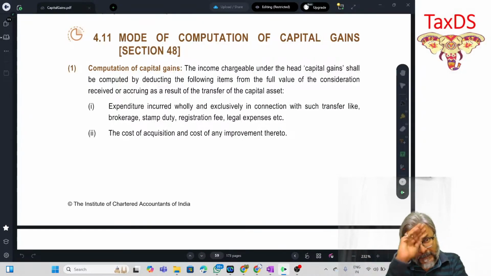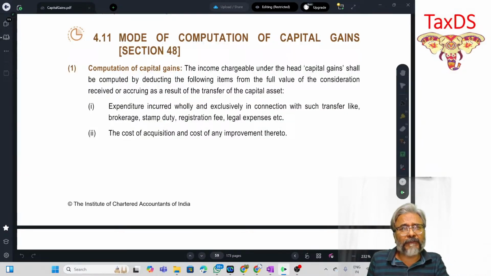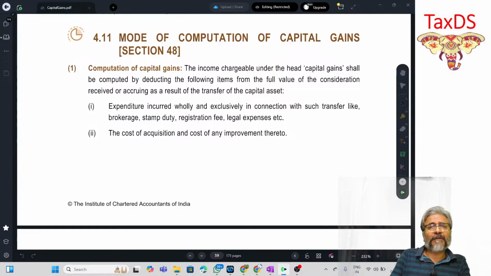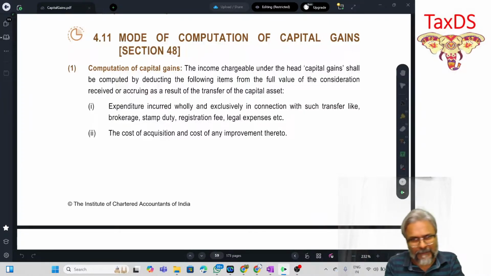I am talking about the pre-amendment position. Similarly, you are aware of section 112A, where once capital gains are computed under 112A, no benefit of indexation is allowed. So there was a set of provisions under which no indexation benefit was allowed earlier as well.